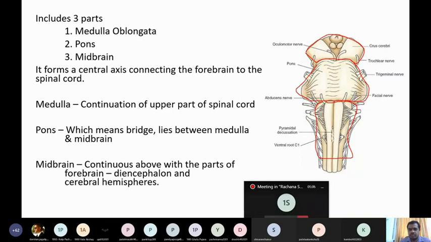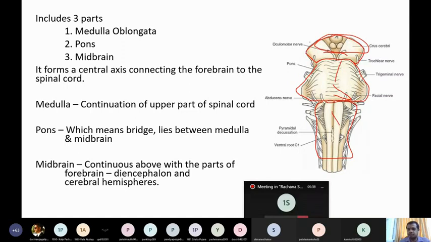So now these form the central axis connecting the forebrain to the spinal cord. Okay, so it connects the forebrain to the spinal cord. We saw forebrain, midbrain, and hindbrain, isn't it? The three parts of the brain: forebrain, midbrain, and hindbrain. So midbrain is only this much part, whereas hindbrain includes three: pons, medulla, and behind them there is the cerebellum. These three are considered the hindbrain.